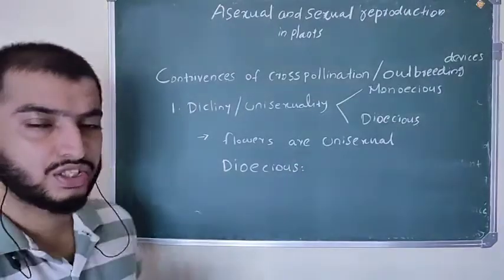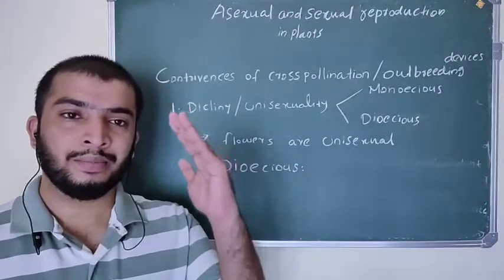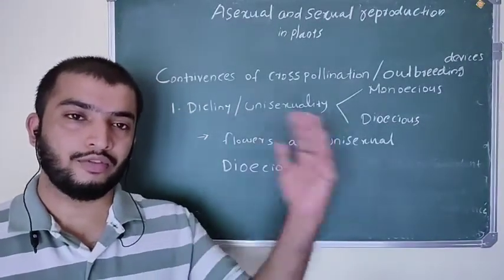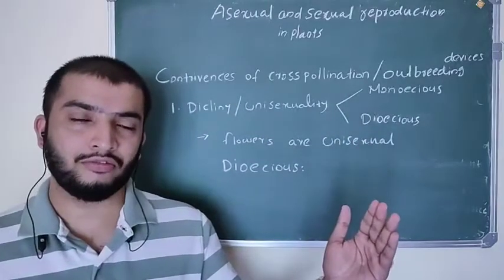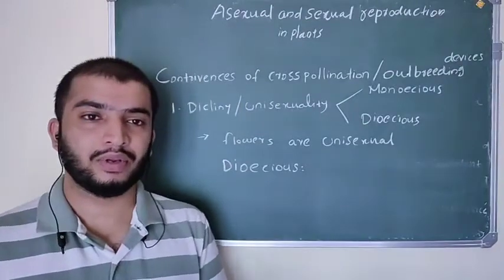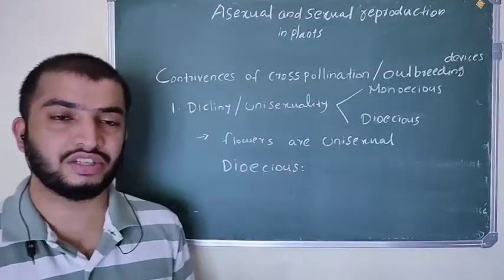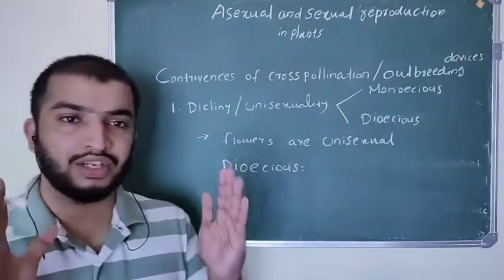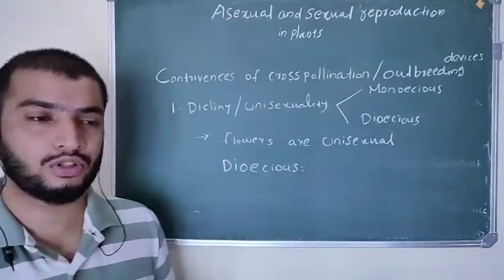What does dioecious mean? Dioecious means the male flower is present on one plant and the female flower is present on a different plant. The male and female flowers are present on different plants. That condition is called dioecious. So the dioecious condition also promotes cross pollination.